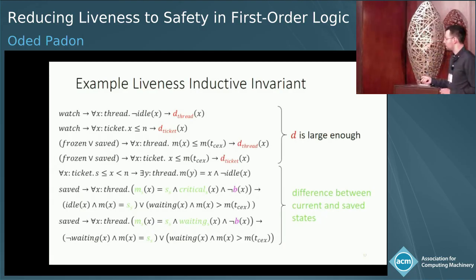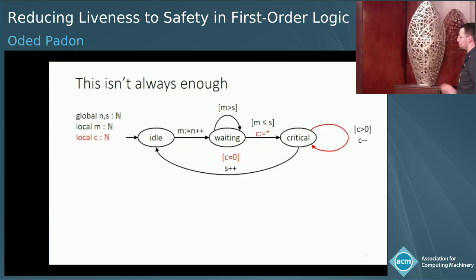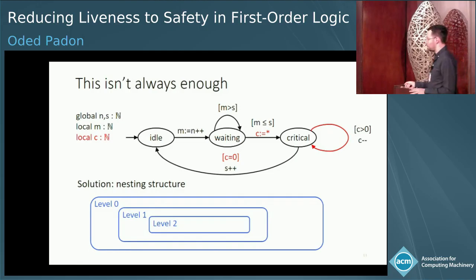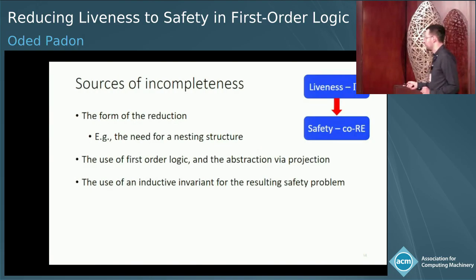It really has two parts, one that shows that the abstraction is precise enough, and the other that really points the difference between the current state and the previously saved state. Now, this doesn't always work. If, say, a thread could stay in the critical section for a non-deterministic number of times, this simple reduction would fail. In the paper, we also use something we call a nesting structure to increase the power of this, and I won't go into this due to the interest of time.